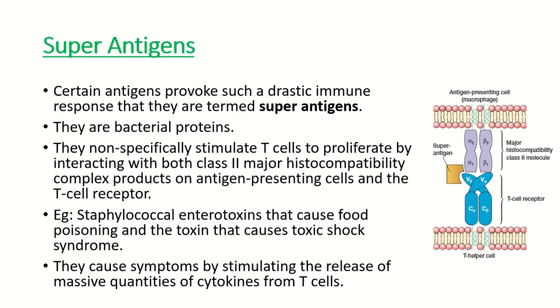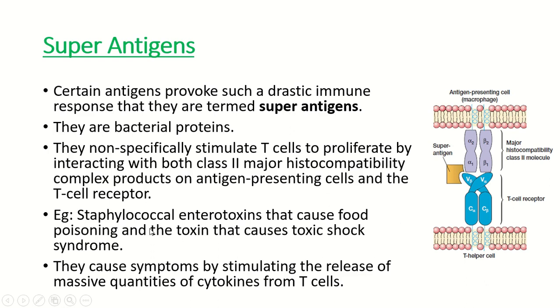That is, they stimulate T cells to proliferate continuously, to divide, by interacting with both MHC class 2 products on antigen presenting cells and the T cell receptor.